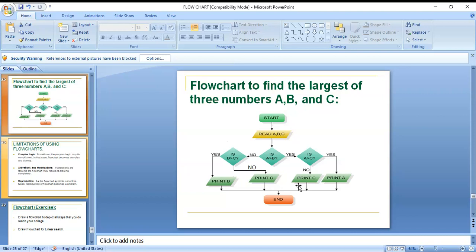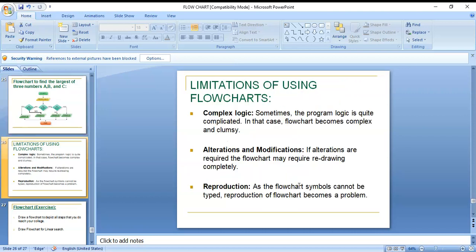And you can see here the limitations of using a flowchart. Here complex logic is there. Sometimes the program logic is quite complicated. In that case the flowchart becomes complex and clumsy.